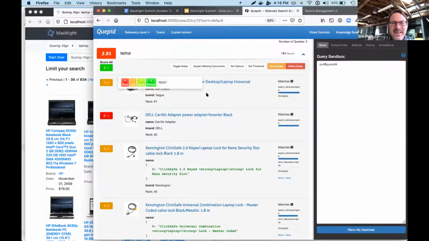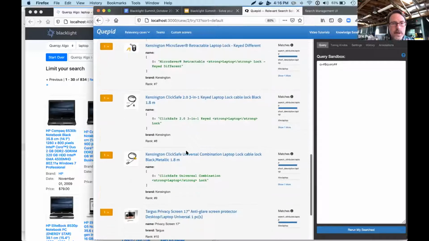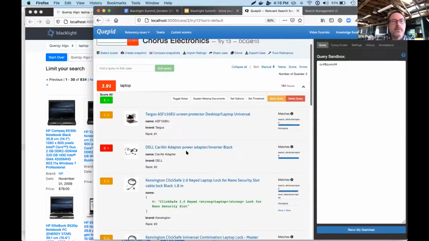Fair is vaguely, yeah, fair. Like I understand why these products are matching laptop. I see the word laptop. And then poor might be this product is actively making me angry, right? Like these are bad results. So that's our rating scheme that we're using. And I've gone ahead and rated the first 10 results already.